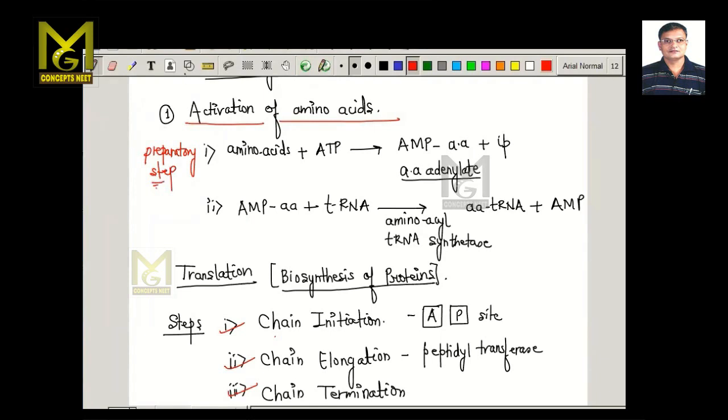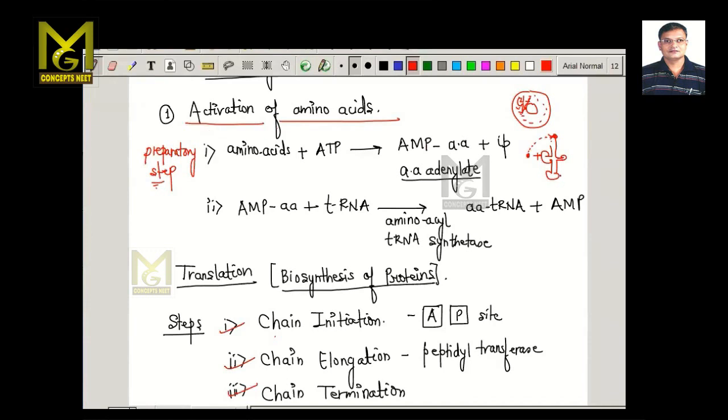Now in this step, what happens is, if these are the amino acids which are present in the cell, and if this is the transfer RNA which is present in the cell, this amino acid is loaded on this transfer RNA, and that process we refer to as activation of amino acids.